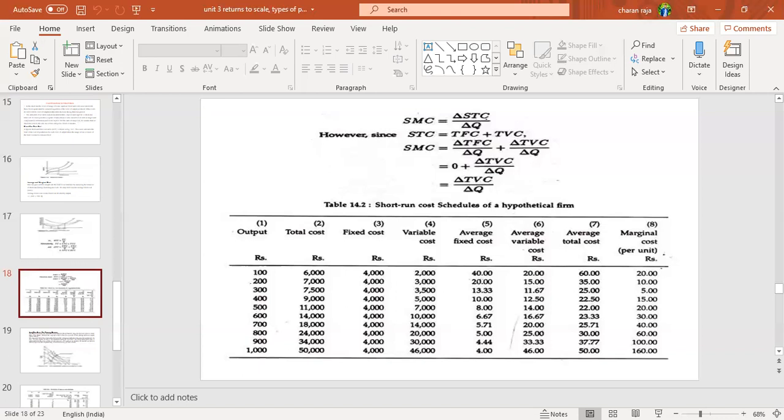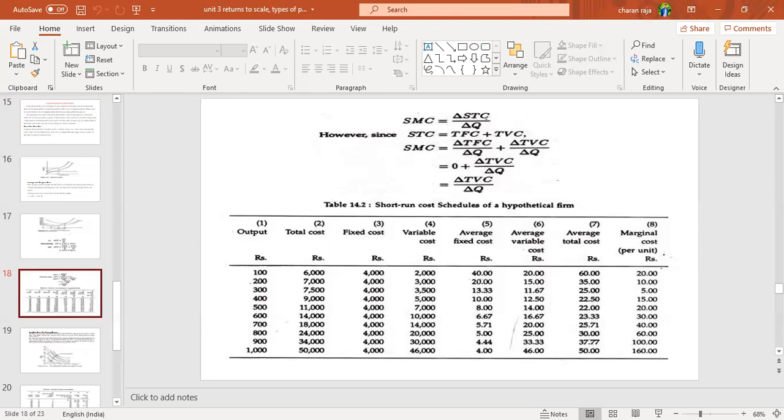Average total cost 60, 35, 25, like this. Here 20, 10, 5, 15, 20, 30, 40, 60, 100, 160 per unit. Marginal cost per unit means how much cost is needed to produce one more unit. Average total cost is 60. Total output is 100, and this is 60.